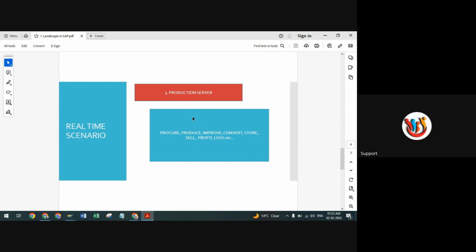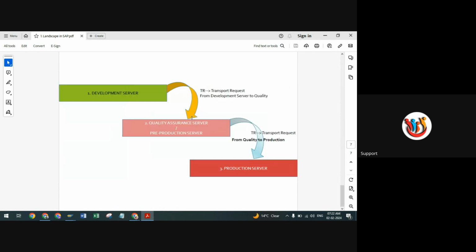So you can see in the last view here, whatever information or changes we make in the development server, all that data goes to the quality assurance server. It is transferred with respect to your transport request number. From development to quality, it moves forward with the help of your basis team, which is again called the technical team, so that they can take the reference of our transport request number.